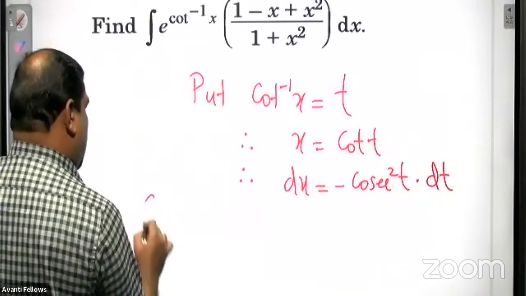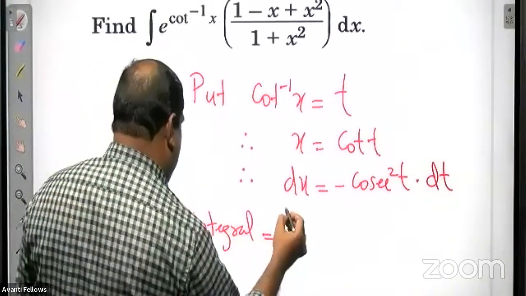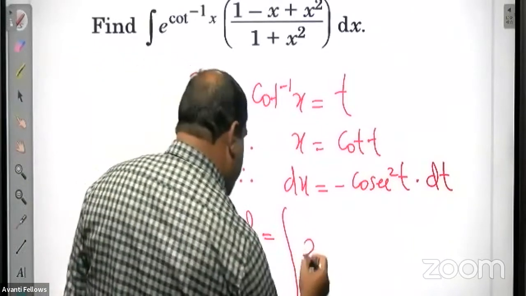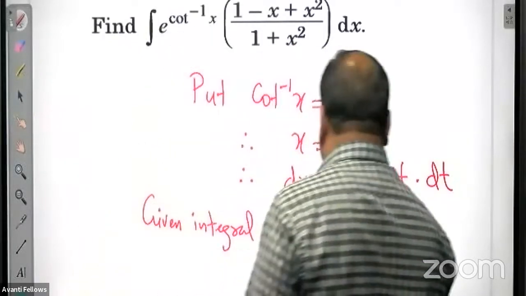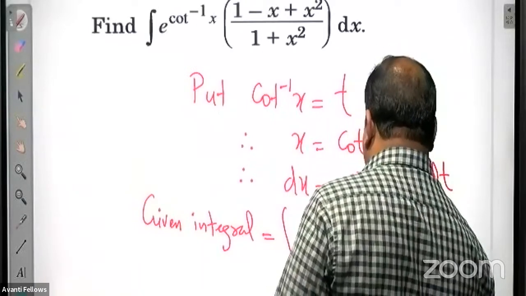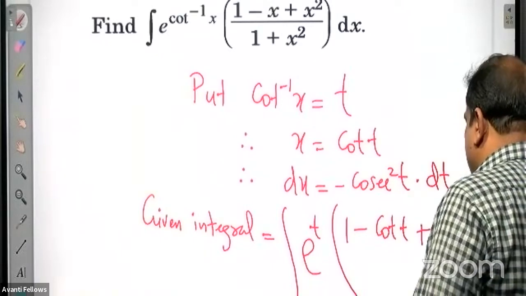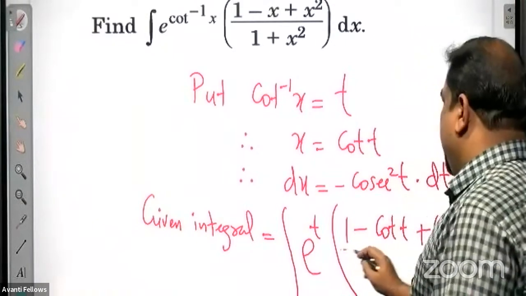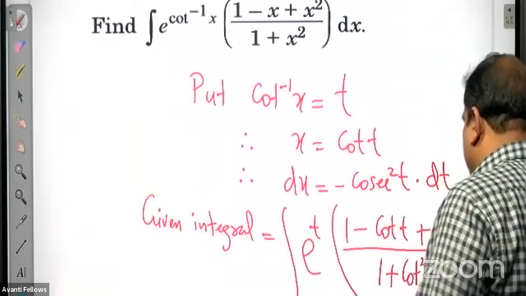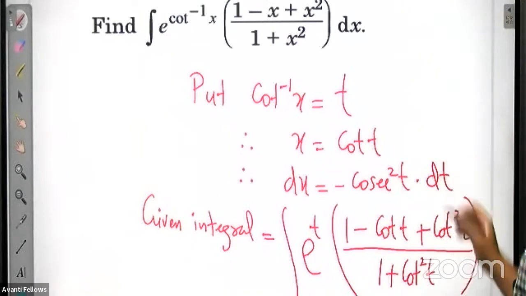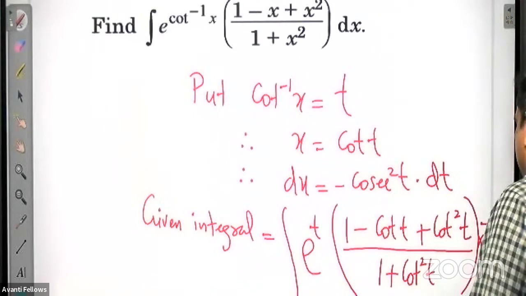So what happens? The given integral equals the integral of e raised to t, since cot inverse x means t, into, in bracket, 1 minus x means 1 minus cot t, plus x square, which means cot square t, divided by 1 plus x square, which means 1 plus cot square t, into minus cosec square t dt.